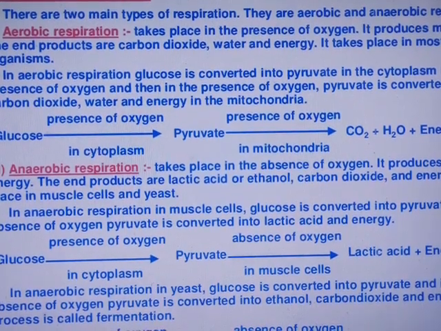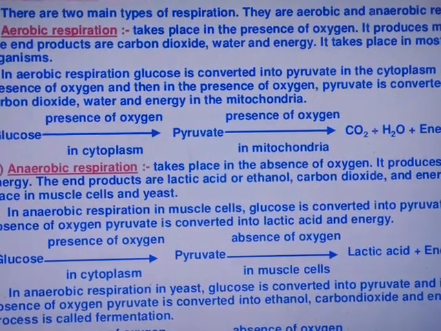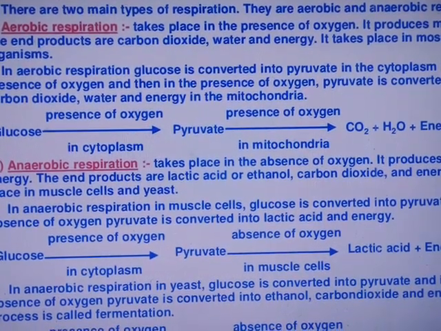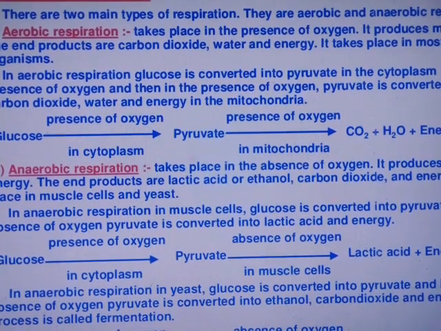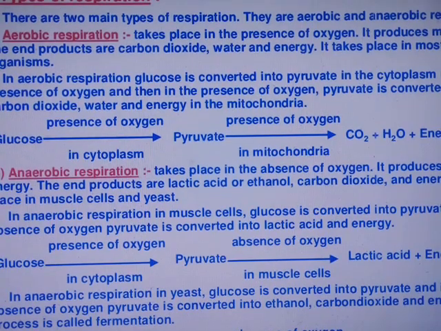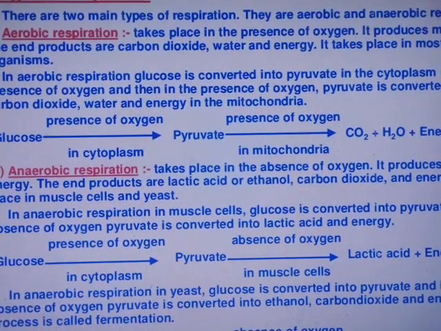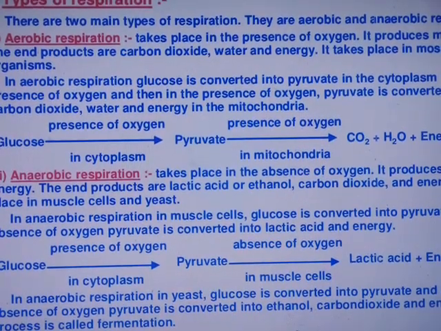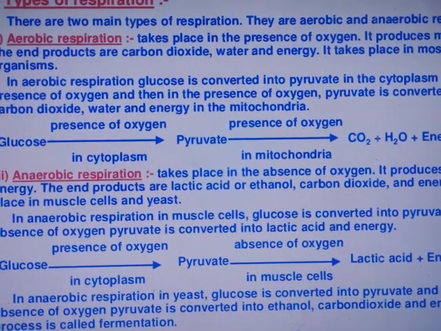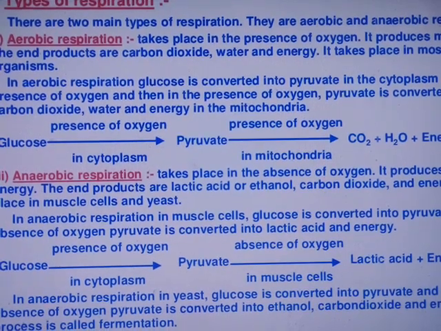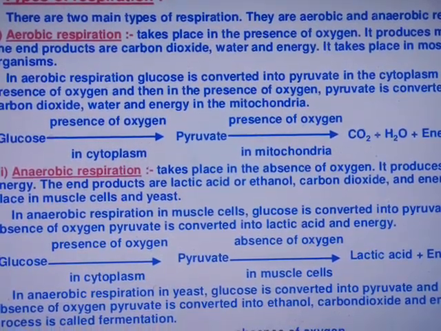There are two main types of respiration. They are aerobic respiration and anaerobic respiration. The process in which a large amount of energy is released in the presence of oxygen from the breaking down of food substances is called aerobic respiration. The respiratory process in which a small amount of energy is released in the absence of oxygen from the breakdown of the food substance is known as anaerobic respiration.